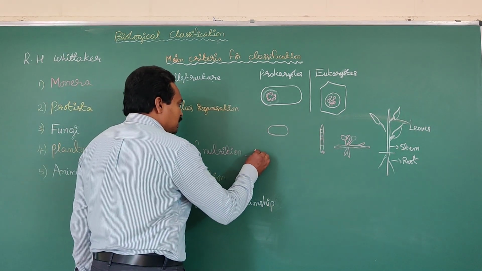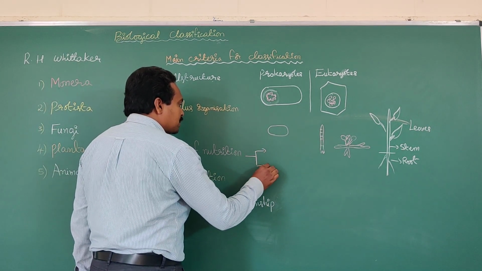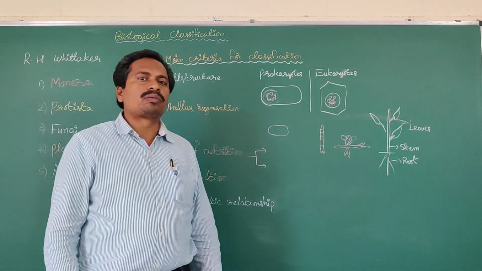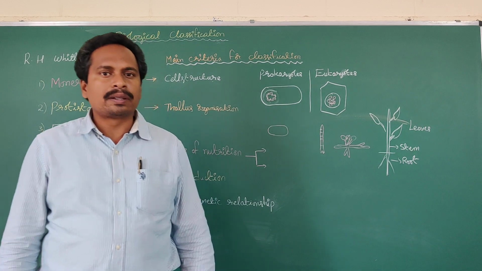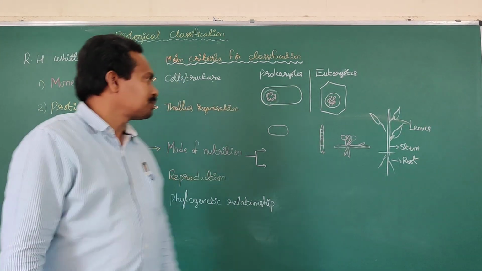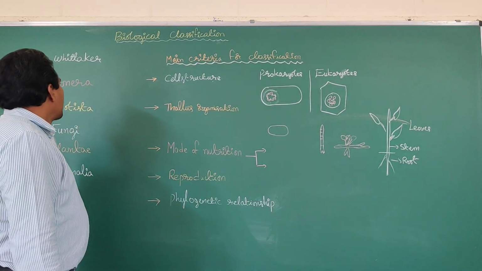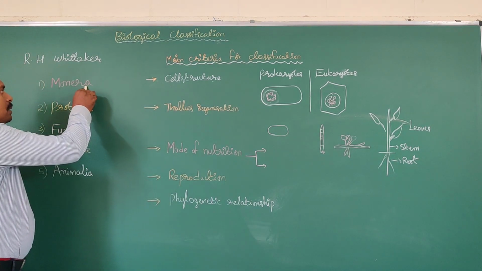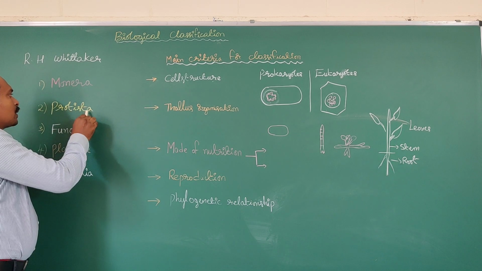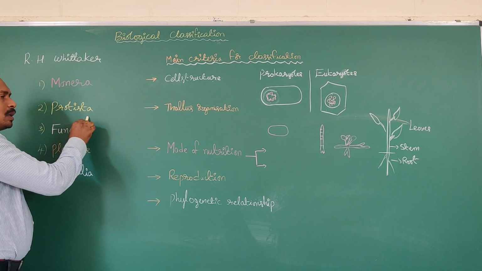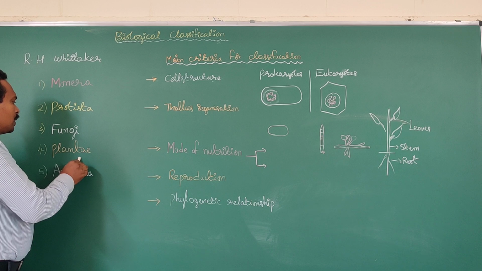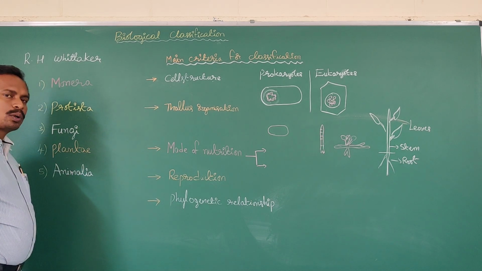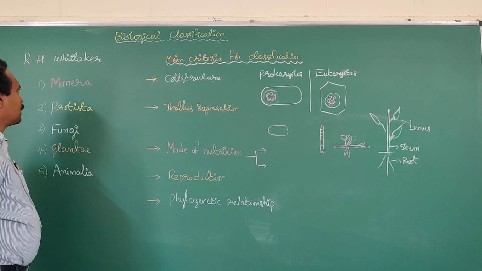Mode of nutrition also varies depending upon types of organisms. Some are involved in autotrophic mode of nutrition, meaning they prepare their own food materials. For example, some members of kingdom Monera, some Protista, and all plants are involved in autotrophic mode of nutrition.